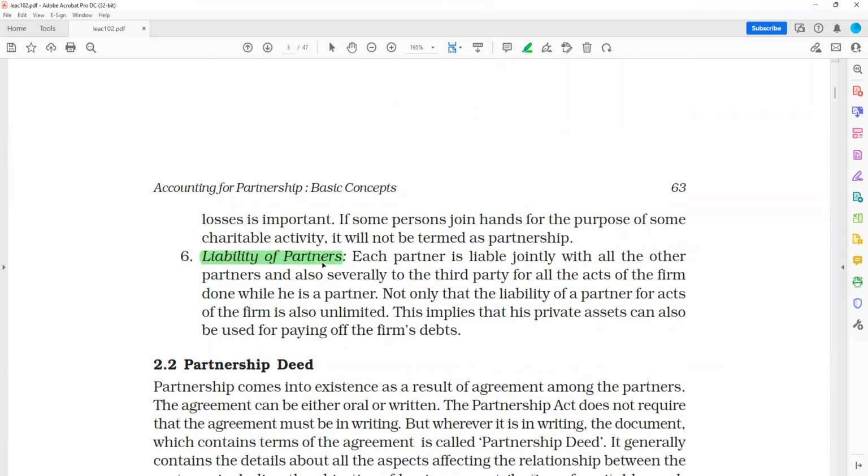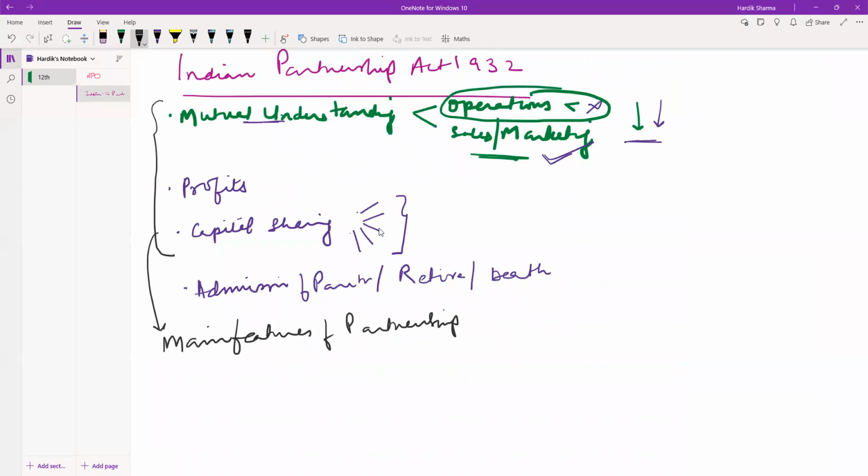Then it discusses, oh, this is the foremost important thing: liability of partners. The liability of partners is something wherein, while they are in a partnership, one of the partners makes an agreement that is not favorable to the partnership firm as a whole. It is an onerous contract. What does onerous contract mean?